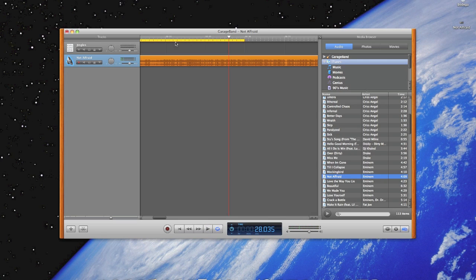And basically this yellow bar at the top, all that does is mark where it ends and where it begins. You can make it fade in and out, but you don't really have to. I don't like it fading in and out because the first word you wouldn't be able to hear. Like, listen, it would be fading. You could do it quick, but it's not really necessary. So that's pretty much it.